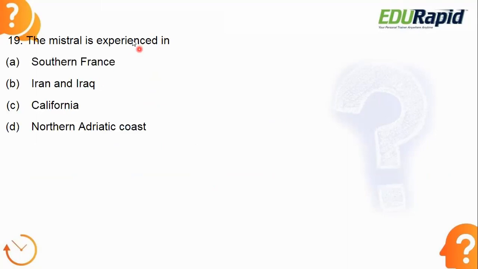Next, the Mistral is experienced in. The Mistral is a local wind. Just now we have studied it in the previous question. Everyone should answer this. In today's class only we have discussed the Mistral. I told you which country it belongs to. The Mistral is experienced in which country or region?